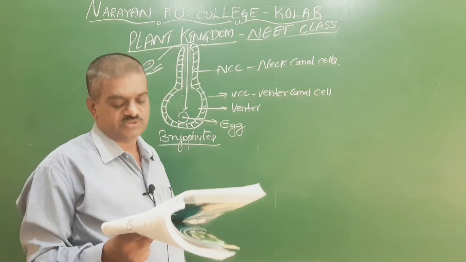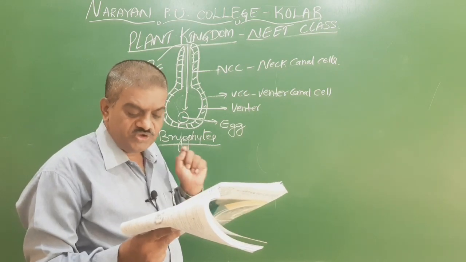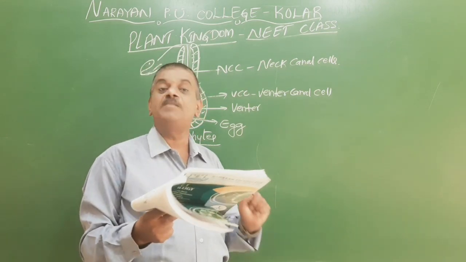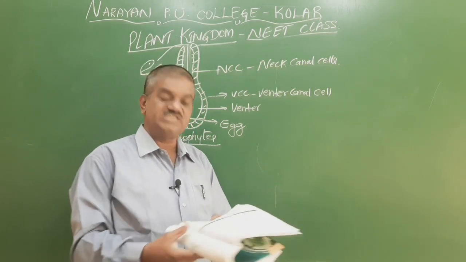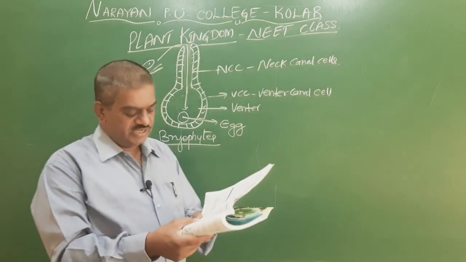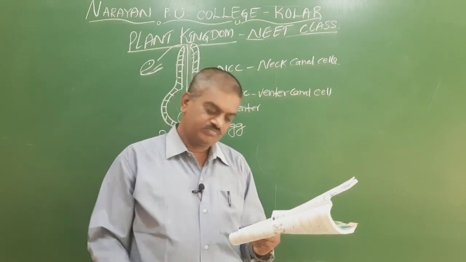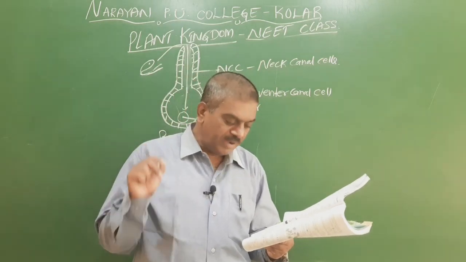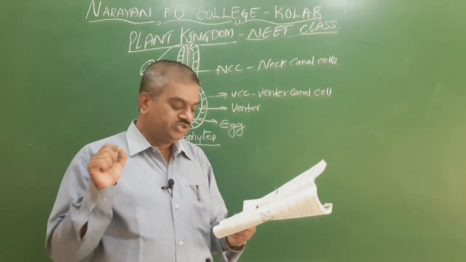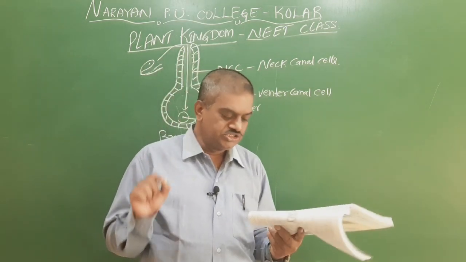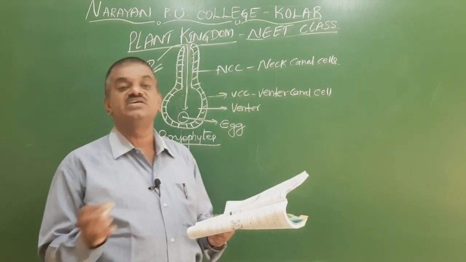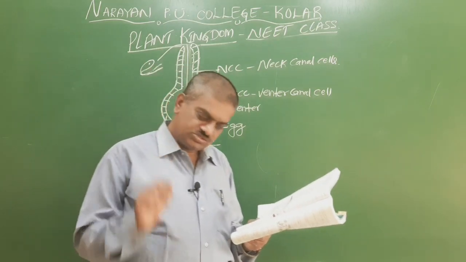So we go for the seventh question. In Phaeophyceae, the gametes are. Phaeophyceae is nothing but brown algae. I'll read out the options. The first one, pyriform and bear two flagella, one longitudinal and the other transverse. This is wrong.